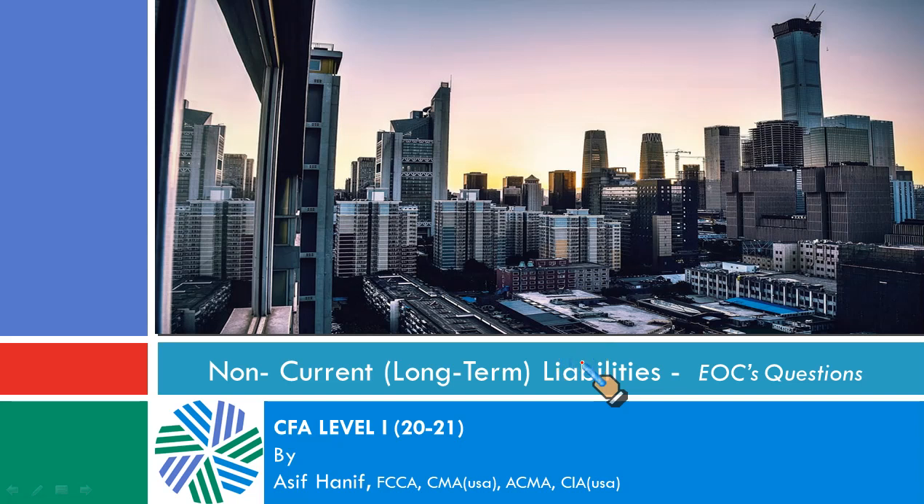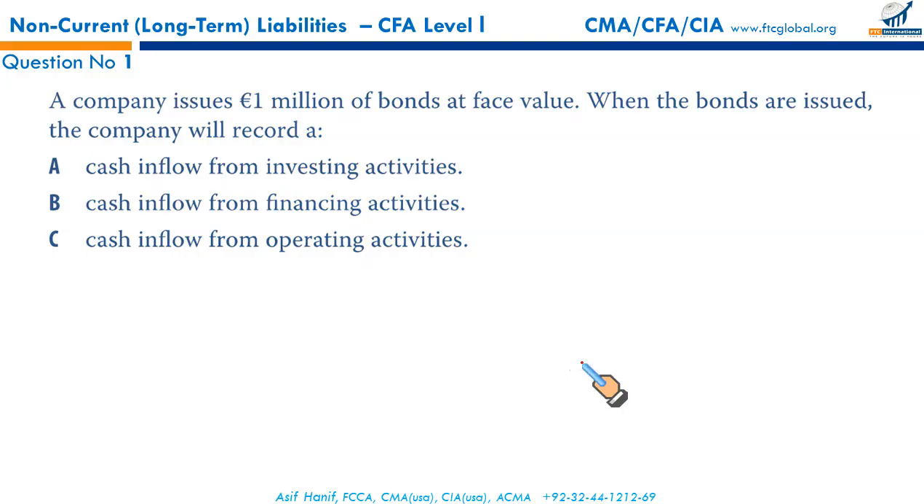Next, non-current long-term liabilities, end of chapter questions from your curriculum. A company issues 1 million euro bonds at face value. When the bonds are issued, the company will record what? When the bonds are issued, the company receives cash.